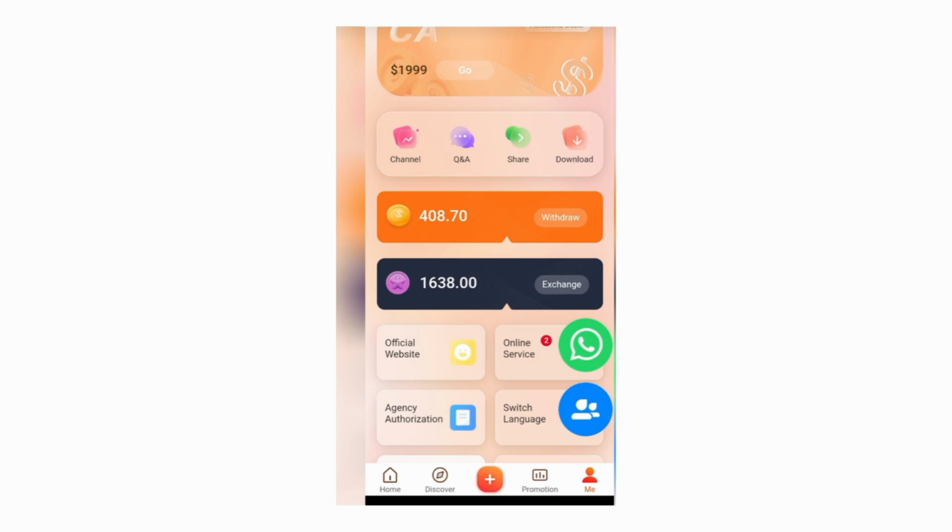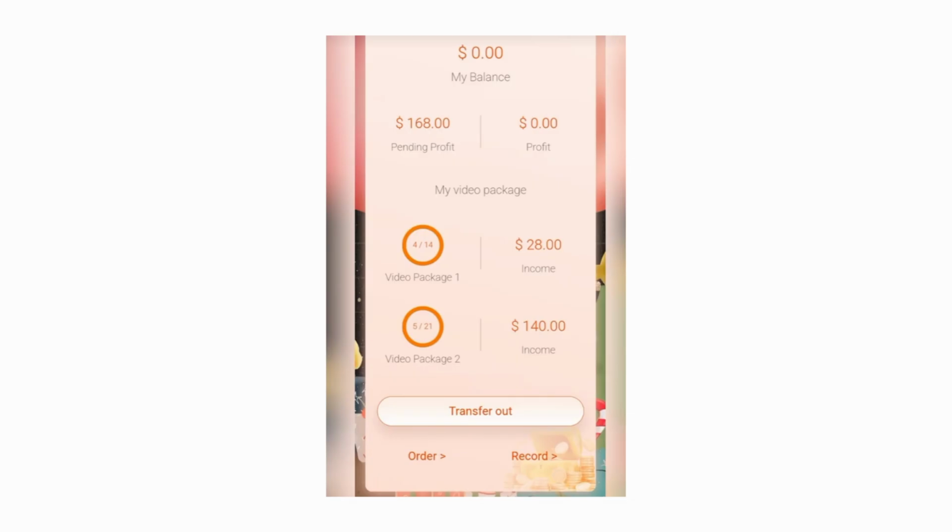I'm going to be telling you about the Creators Alliance withdrawal process. Now, the first way you can withdraw it is that you can go to the app here and then you can tap that button to withdraw. And when you tap to withdraw, you'll see a screen like this. And when you see a screen like this, just tap on the button to transfer out and then just follow the on-screen prompt to transfer it out to whatever bank you want to transfer it out of.